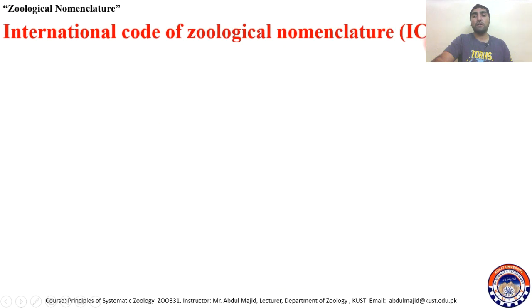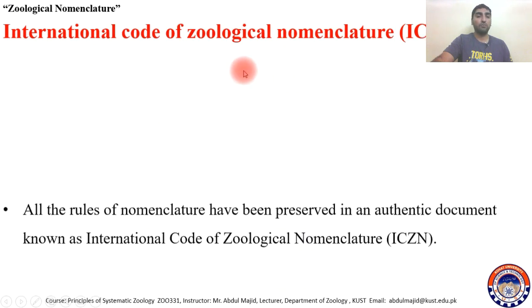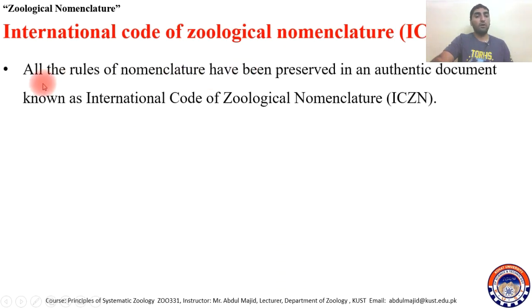International Code of Zoological Nomenclature, ICZN. What is this? All the rules of nomenclature have been preserved in an authentic document, in a book. And that is known as the International Code of Zoological Nomenclature. So all the rules, all the ways for adopting this zoological nomenclature are present in this book.